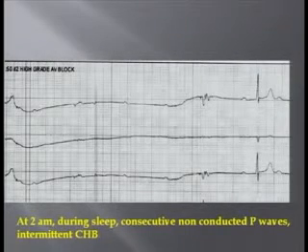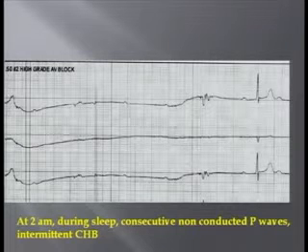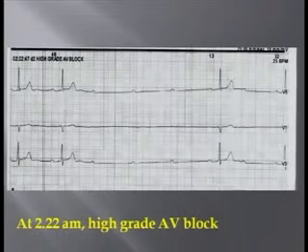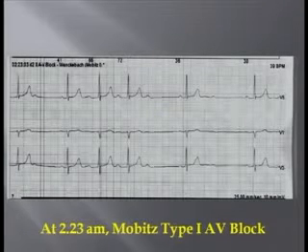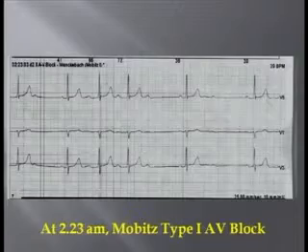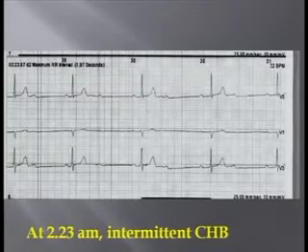This was at 2 a.m. during sleep. Consecutive multiple P waves were not conducted. At 2:22, again high-grade AV block. Mobitz type 1 or Wenckebach phenomenon, which is physiological during sleep. Intermittent complete heart block.